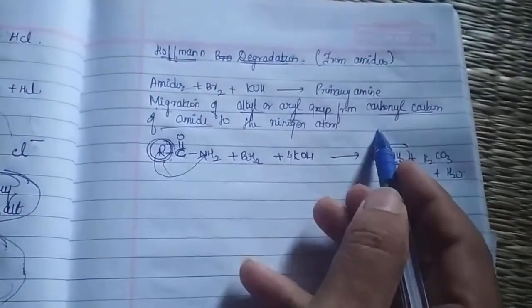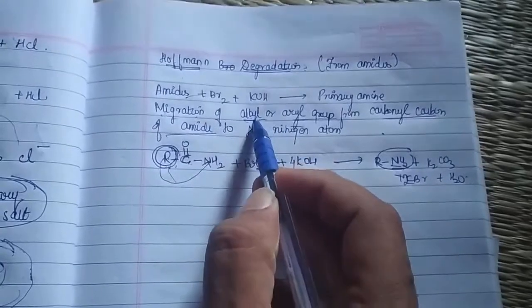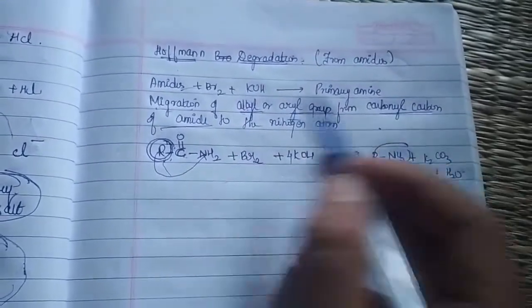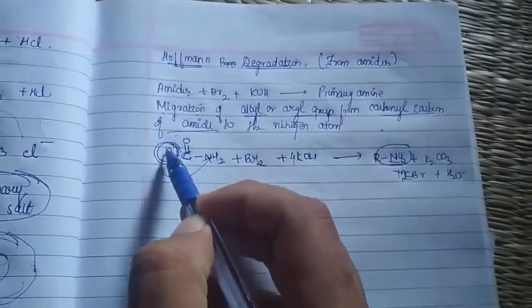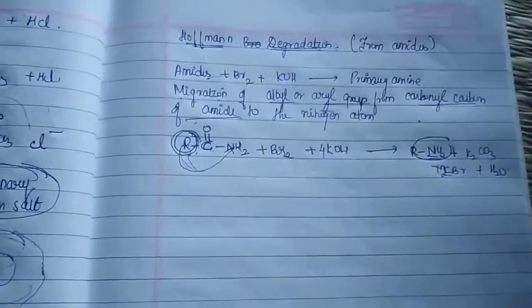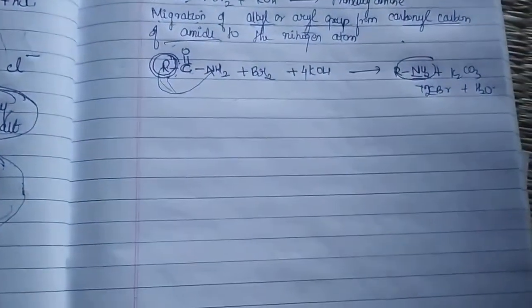So that is what they have said: the migration of an alkyl or an aryl group from the carbonyl carbon of an amide to the nitrogen atom. So that itself is called what?